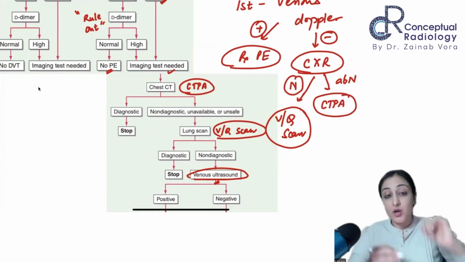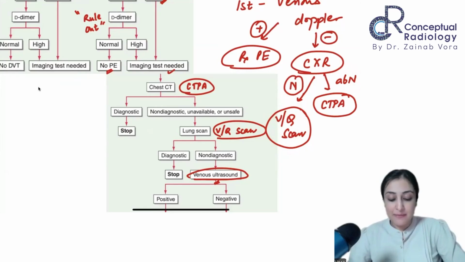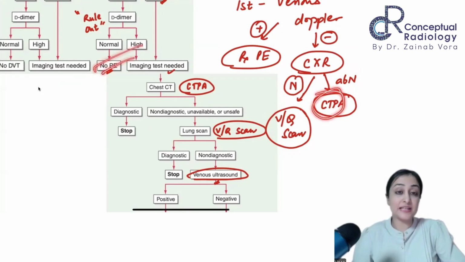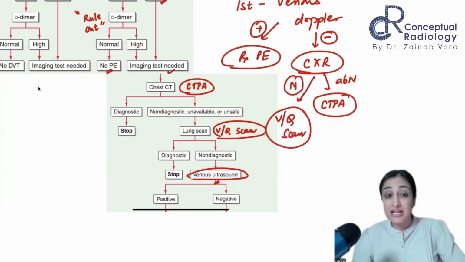Okay. A question that you can ask me is, ma'am, is this radiation really a problem? Even in pregnancy, up to 5 gray of radiation is acceptable, and this is way below 5 gray. Then what is the big deal? Why don't we just do CTPA like any other patient? Can somebody answer this question for me? This much radiation is not a problem. We have said that when it is a life-threatening condition, benefit outweighs the risk. Why not just go for CTPA?